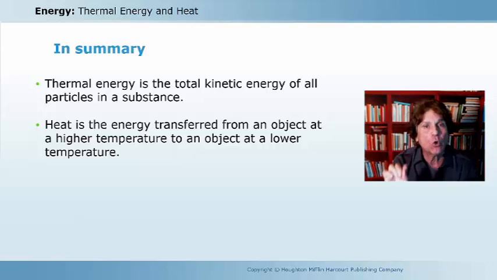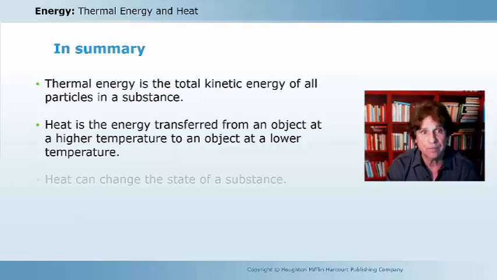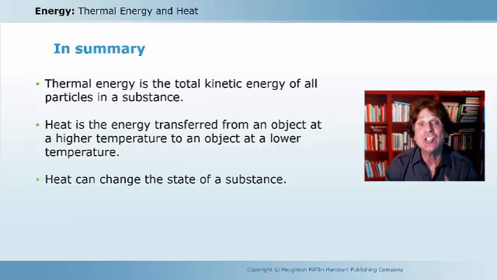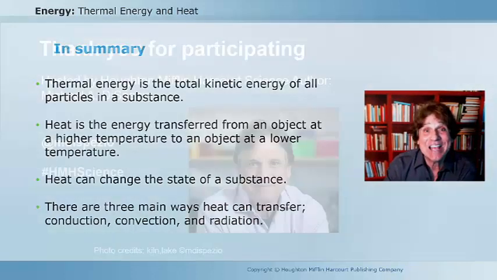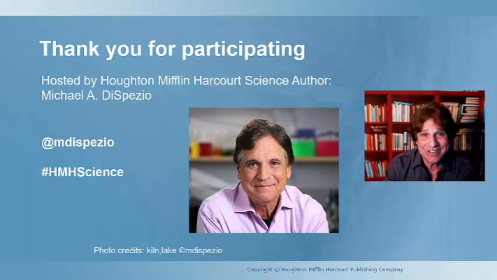Remember, that is the only direction in which heat travels, from warmer to cooler. Heat can change the state or the phase of a substance. And finally, there are three main ways that heat can transfer. What are they? Conduction, convection, and radiation. And that is it for this lesson on energy.